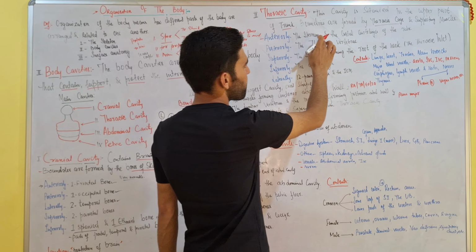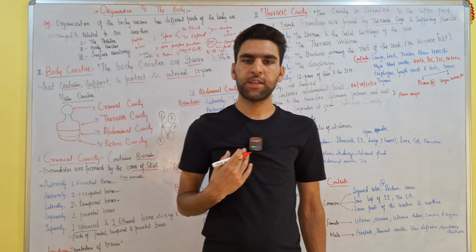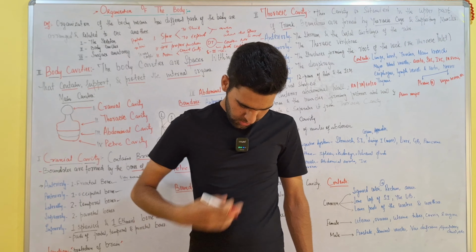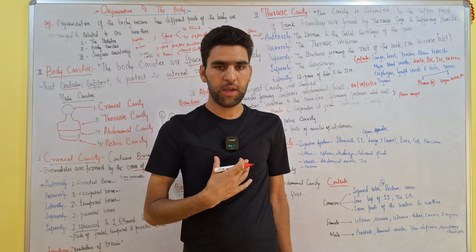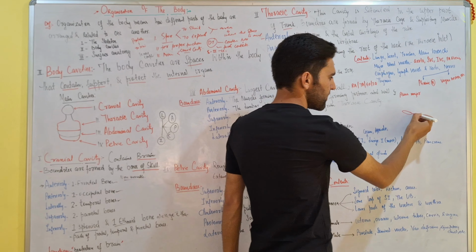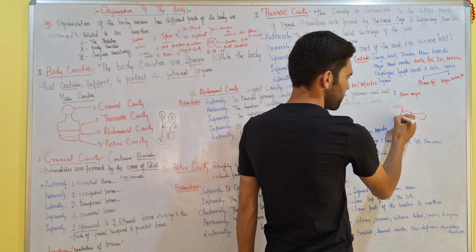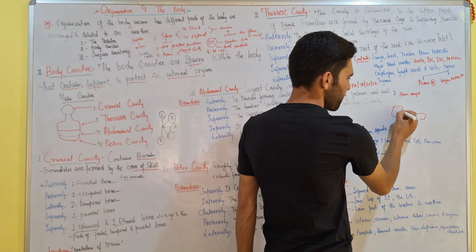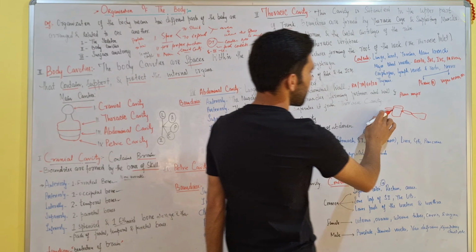Anteriorly, it is formed by the sternum and the costal cartilage of the ribs. So the sternum is located in the front of the body, and the costal cartilage of the ribs, the ribs and the cartilage that connect. This is the cartilage, and this is the ribs that connect ribs with the cartilages. This is the sternum. So sternum and costal cartilages, both sides. So it forms the anterior portion.